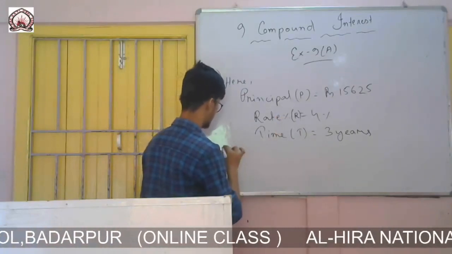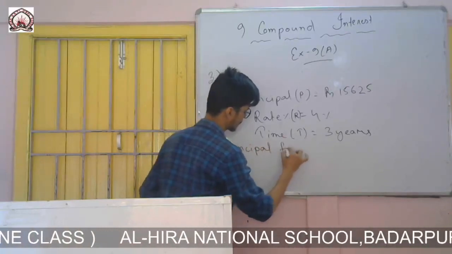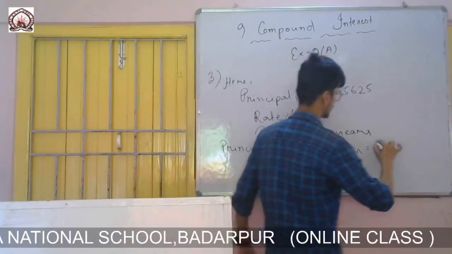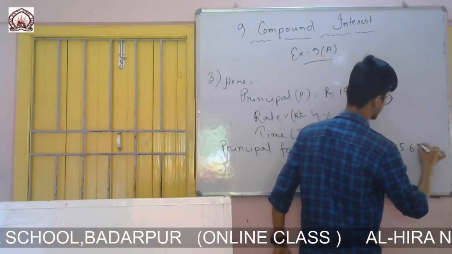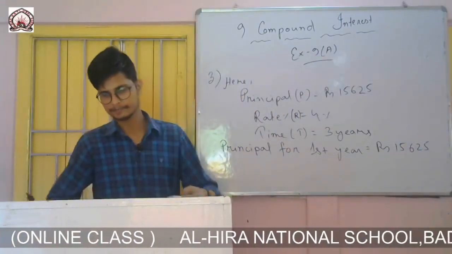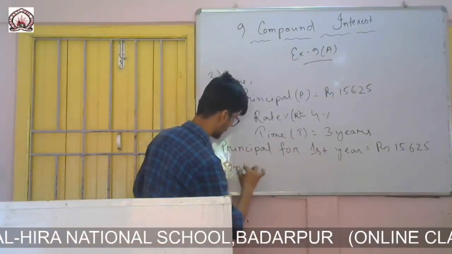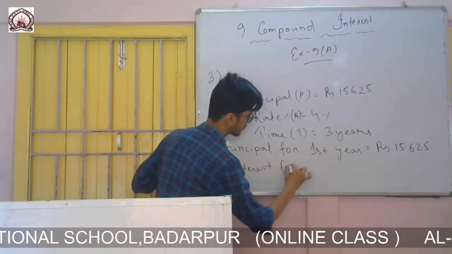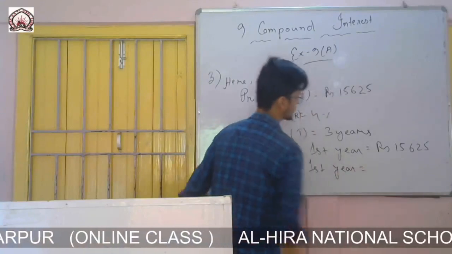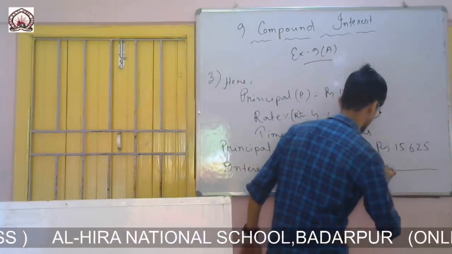Principal for first year equals rupees 15,625, and therefore the interest for first year is PRT by 100.